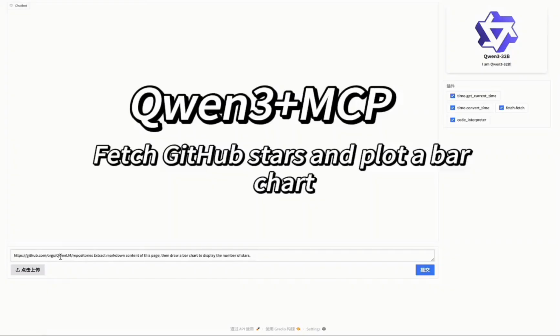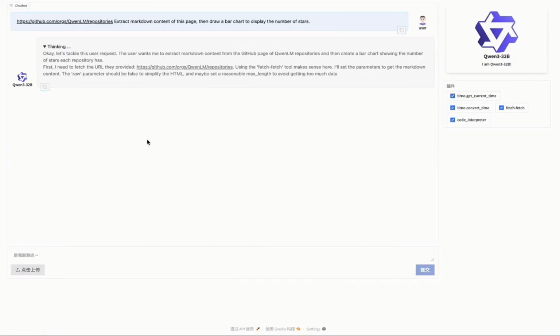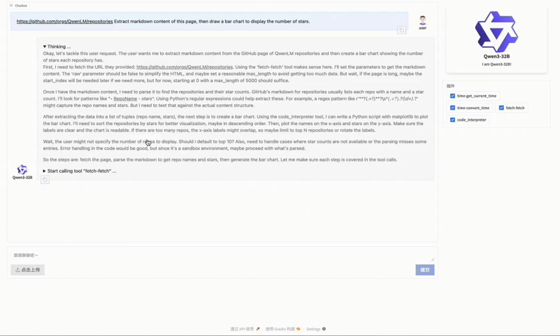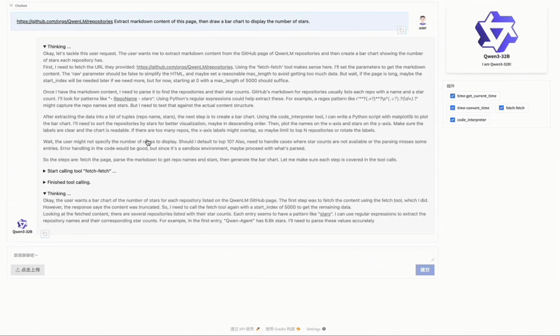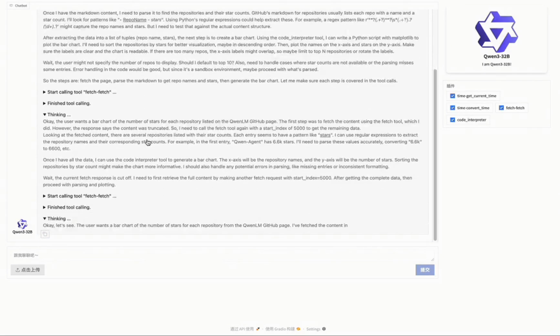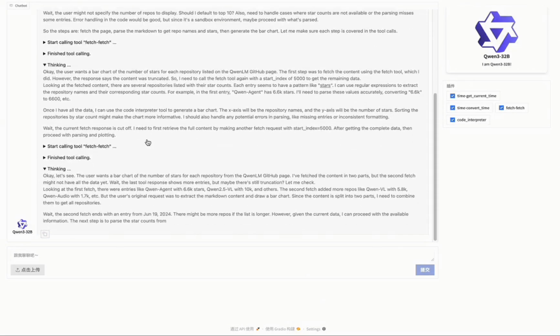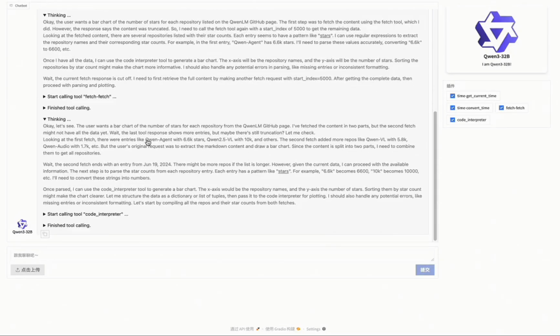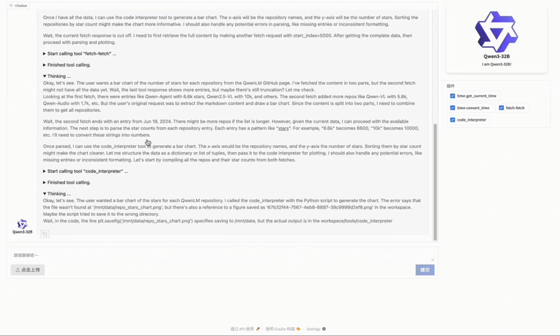Not only that, this is supported in 119 languages and dialects. So not only can you use it in English, Chinese, you can use it in the majority of languages that you may have available. But not only that, it's open source, so you can use these models whenever you want to. It also sits on top of the Apache license, so if you want to use it as a business, you absolutely could.